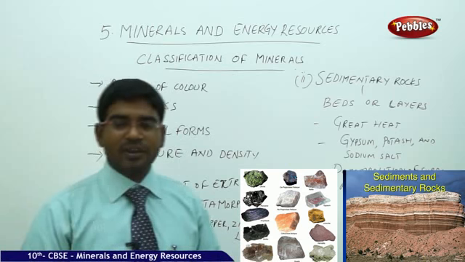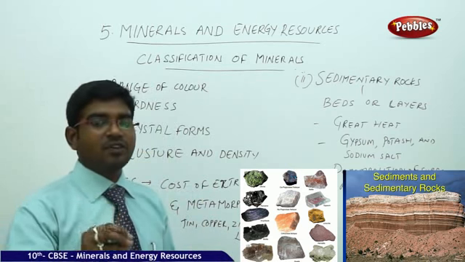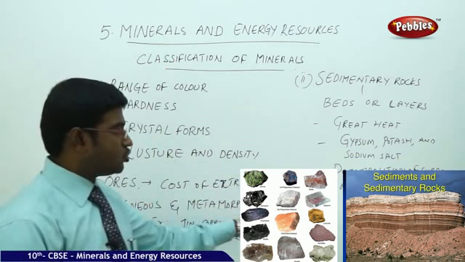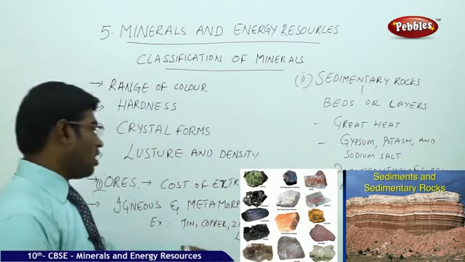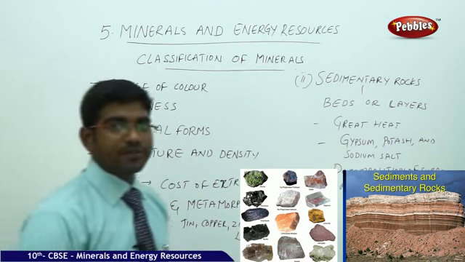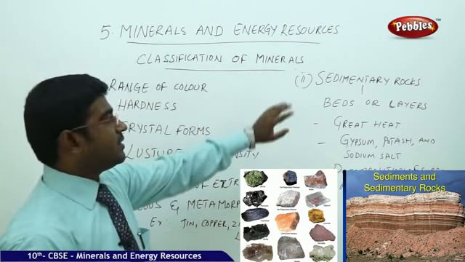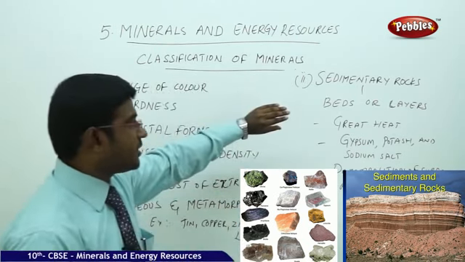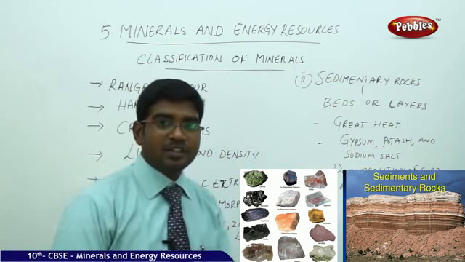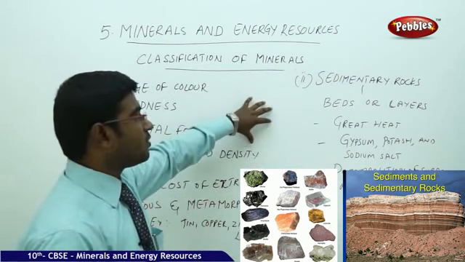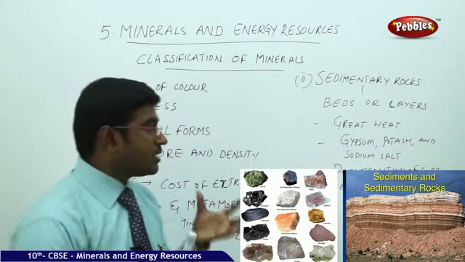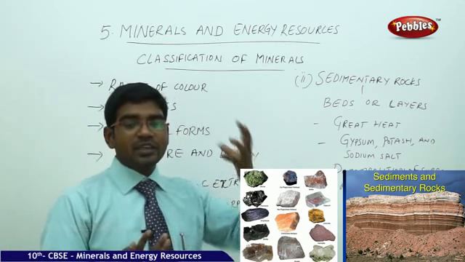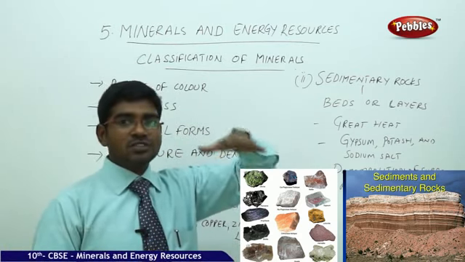The first major category of availability of the minerals is that they are available for us in the form of ores. Second category, they are available in the cracks, crevices, joints, veins and the lodes of the igneous and the metamorphic rocks. The third major category is under the sedimentary rocks, or the beds or the layers. Under the layers present under the sedimentary rocks, you also get various kinds of minerals available for us, because these rocks are again exposed to great heat, which makes it possible for minerals to be found under the layers of these stones.